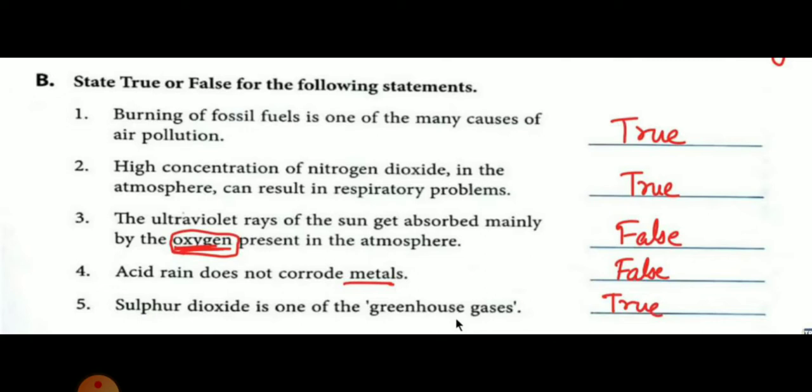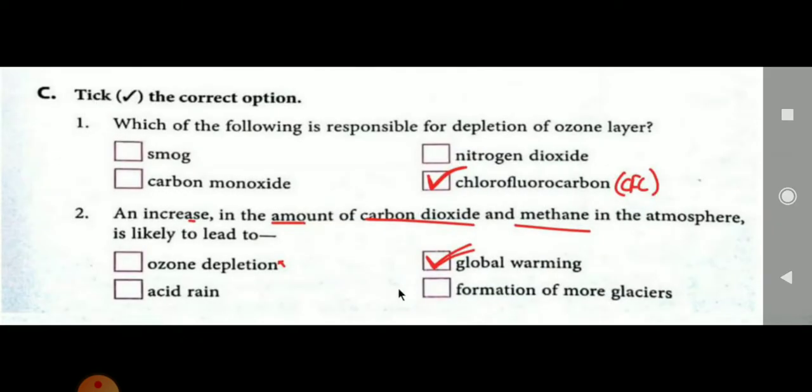Acid rain does not corrode metal. That is also wrong, क्योंकि acid rain से बहुत नुकसान होता है मेटल को. And sulfur dioxide is one of the greenhouse gases. That is true. Moving ahead, which of the following is responsible for the depletion of the ozone layer? So we will write chlorofluorocarbon here, CFC.